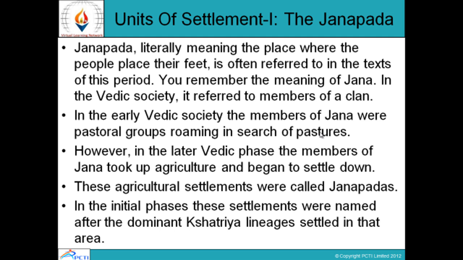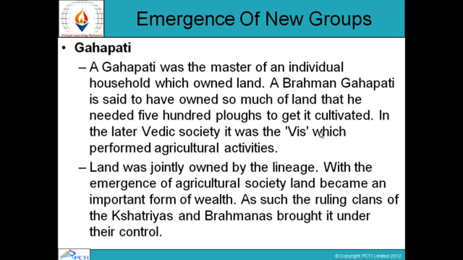Units of settlement, the Janapada, literally meaning the place where the people place their feet, is often referred to in the texts of this period. You remember the meaning of Jan. In the Vedic society, it referred to members of a clan. In the early Vedic society, the members of Jan were pastoral groups roaming in search of pastures. However, in the later Vedic phase, the members of Jan took up agriculture and began to settle down. These agricultural settlements were called Janapadas. In the initial phases, these settlements were named after the dominant Kshatriya lineages settled in that area.